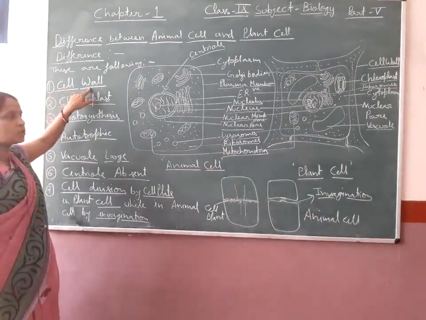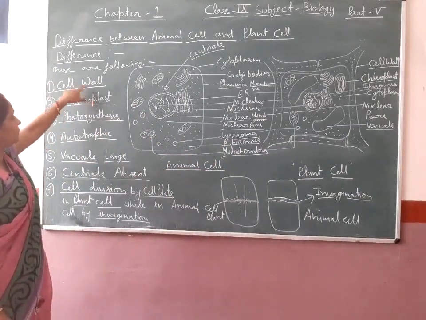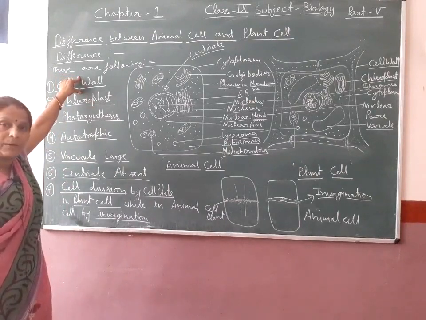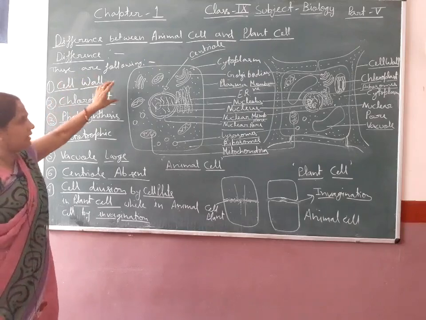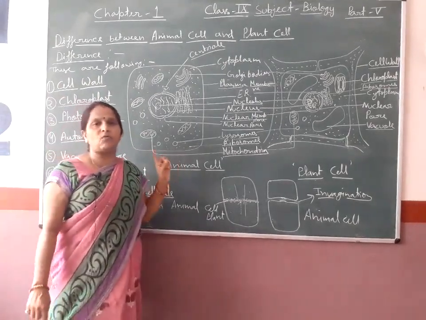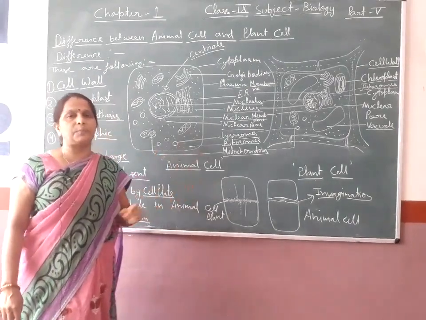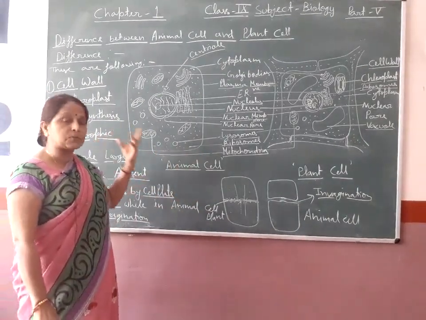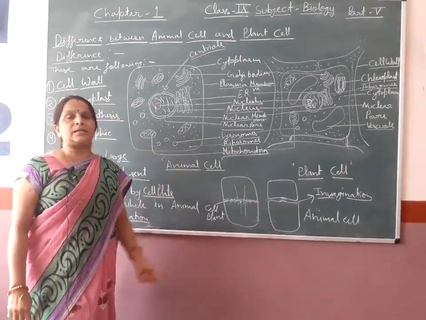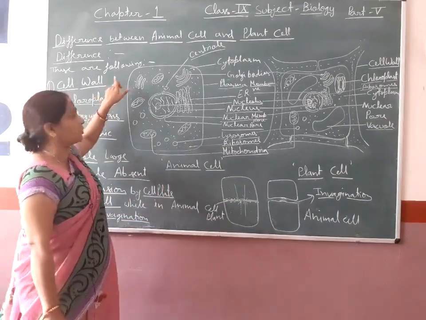First is the presence of cell wall. If cell wall is present, then it is categorized as a plant cell. For example, in the case of fungus, there is presence of cell wall, and there is absence of chloroplast, so it is also kept in plant cell because of the presence of cell wall.